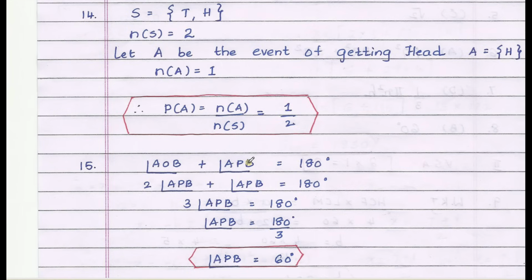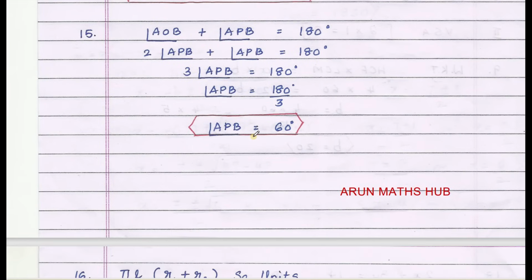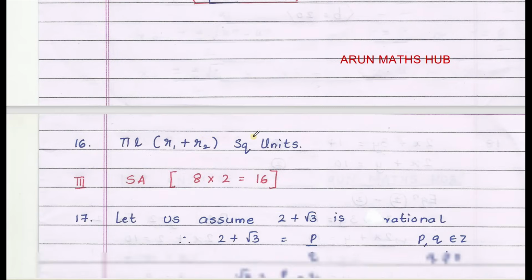Now, the 15th question. We know that angle AOB plus angle APB equals 180 degrees. They have given AOB as 2 times APB. So 2 APB plus APB equals 180 degrees. APB equals 180 by 3. Angle APB equals 60 degrees.